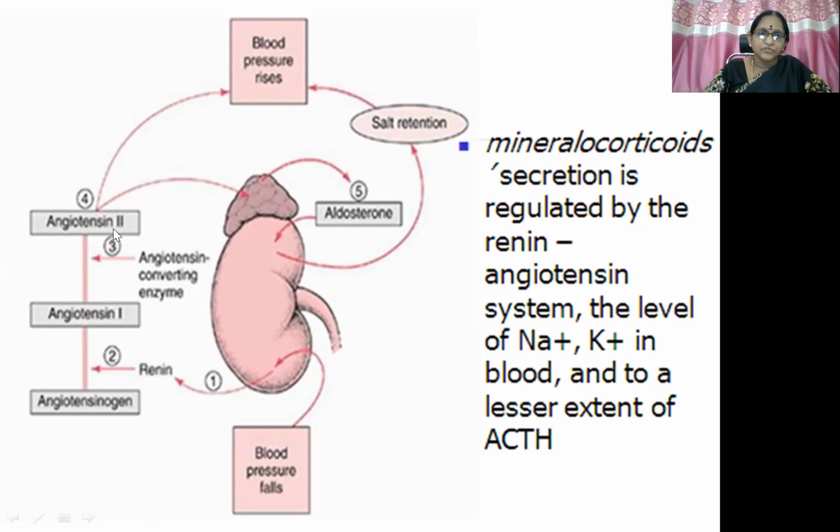This angiotensin 2 molecule acts on the adrenal cortex, which gets stimulated, and further release of aldosterone happens. So this aldosterone, with its sodium retaining property, the blood pressure is going to rise. Okay.